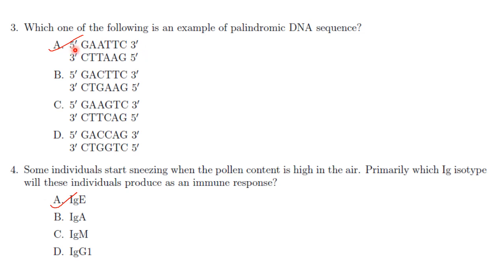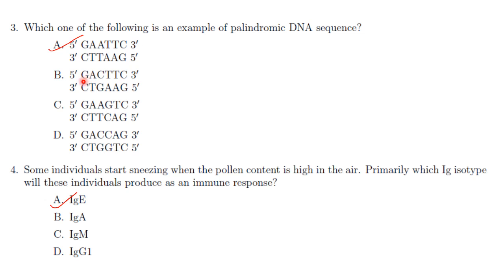So if you see option A, it is GAATTC in the 5' to 3' direction in the top strand, and then in the bottom strand, if you read in the 5' to 3' direction, it is again GAATTC. So option A is a palindrome.